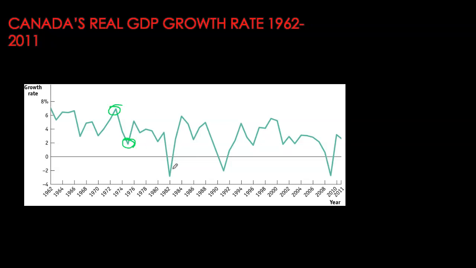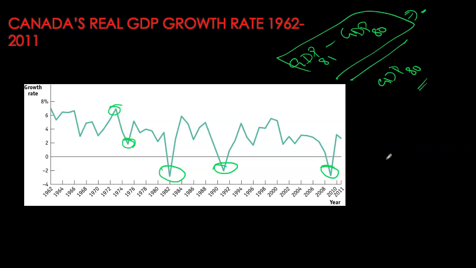Then we have a major recession, which is giving you negative growth rates in early 80s. Again, not just a slowdown, but a major contraction of the economy in the early 90s. And then the Big Dipper in 2009 when we were hit by the financial crisis. More recently, we also saw this major contraction in the second quarter of 2020 when the economy came to a halt because of the global pandemic caused by COVID-19.